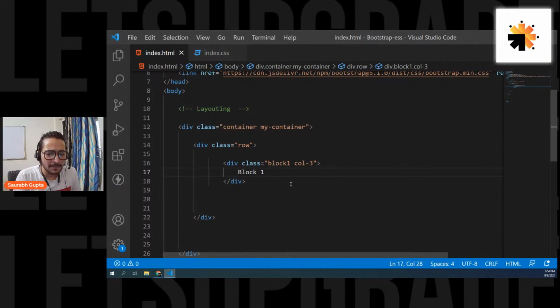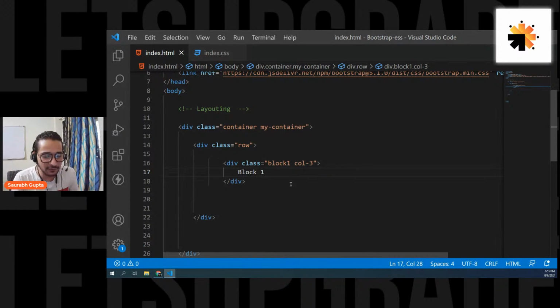Columns will be applied for container or website? For container, Abhilash, that's a good question. For the container, because for a child, the container is its parent. And for me, my parent is 12. Remember, just like we learned in CSS, for a child, the parent is always 100%. So here also, for a child, the parent is always 12 columns, and depending on that, you can divide it. Are we cleared, everyone?